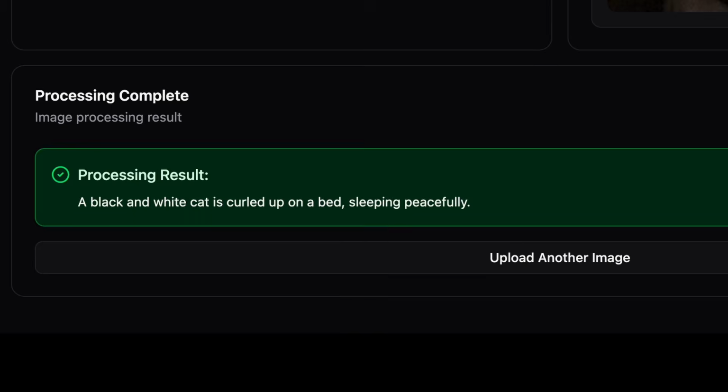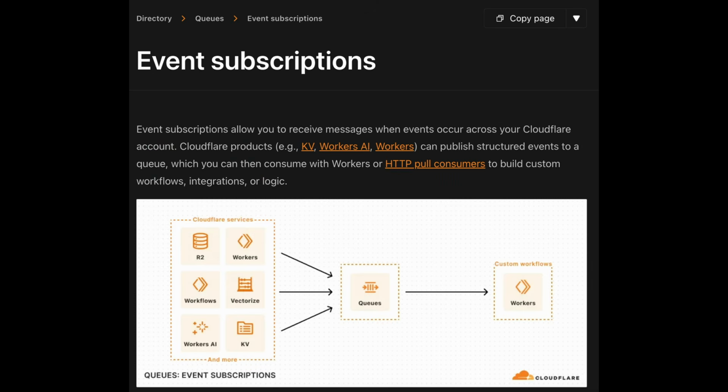Now, this is a pretty basic example of how to use event notifications, but I do think that it's a really powerful feature that Cloudflare offers. I really like the fact that if I'm working on a really big project with a large team, I don't have to go update application code to send data to a queue if a corresponding event is able to capture that same type of data.